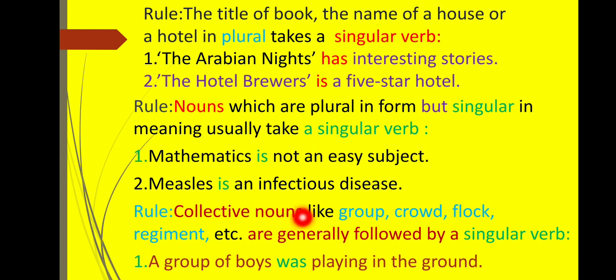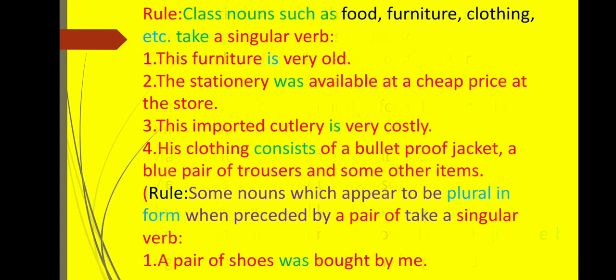Collective nouns like group, crowd, flock, regiment, etc. are generally followed by a singular verb. For example, a group of boys was playing in the ground. A group of boys was. So the verb that is used with the subject, that is a group of boys, that is singular. Let's proceed to the next rule.